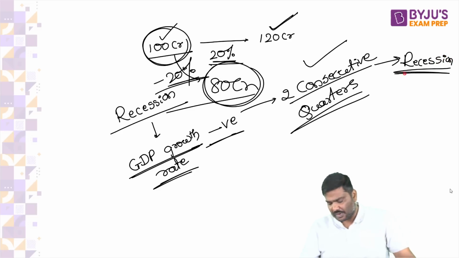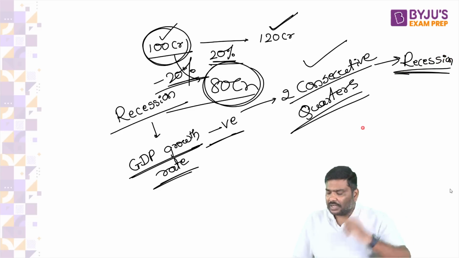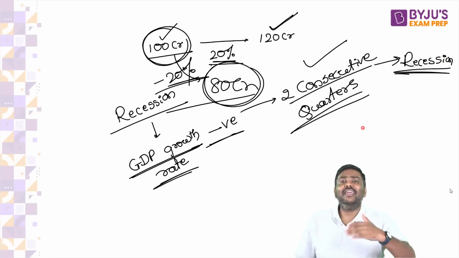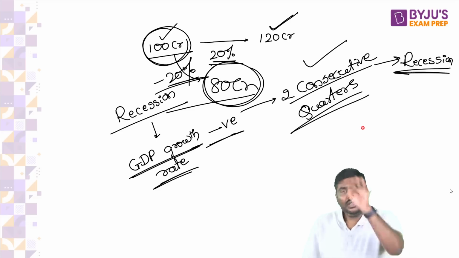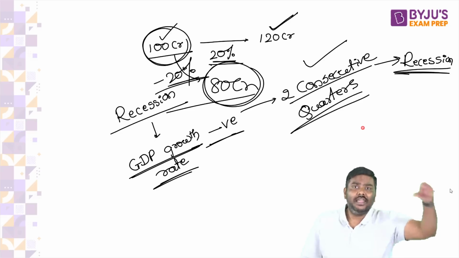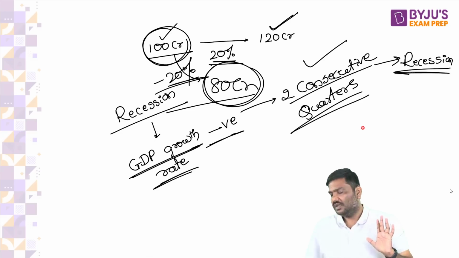So whenever the GDP growth rate is negative for 2 consecutive quarters, this is called recession. It is there very often in the newspaper. Please be very careful. For example, back in 2021, India experienced a recession. Eurozone is experiencing recession now. Germany is experiencing recession.